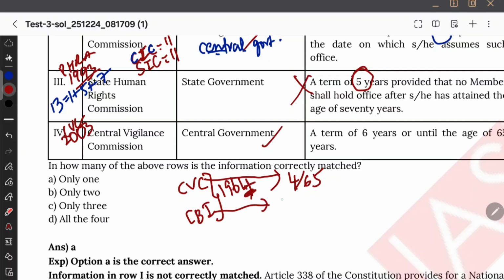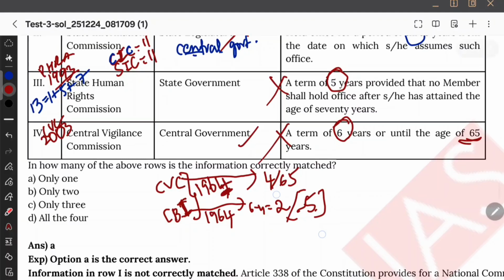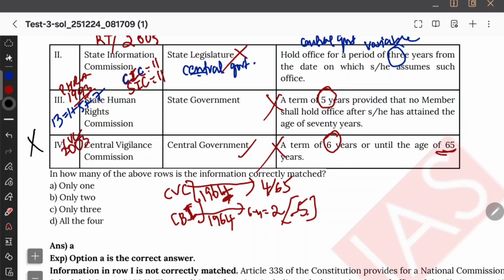And for CBI, what did I tell? I said that it is 6 minus 4. This is also through the Santhanam 1964 resolution, but since I want to do subtraction, 6 minus 4 I will do, so that will be 2. So 2 years is the tenure, and it is extendable up to 5 years. This is what I said. Now they are saying that CVC has a term period of 6 and extendable up to 65. So therefore this option goes wrong. So what are the options that are going wrong? This.